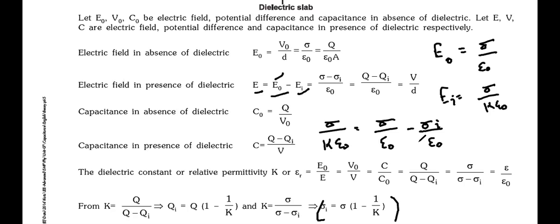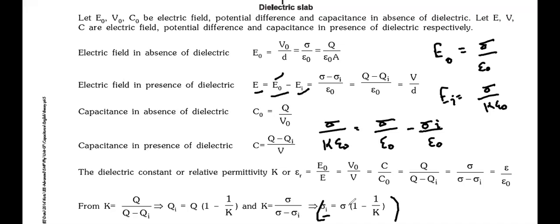Think about it, guys. Sigma I does not mean sigma by K. Sigma I is something we calculate, and this is what comes out. Think about it.